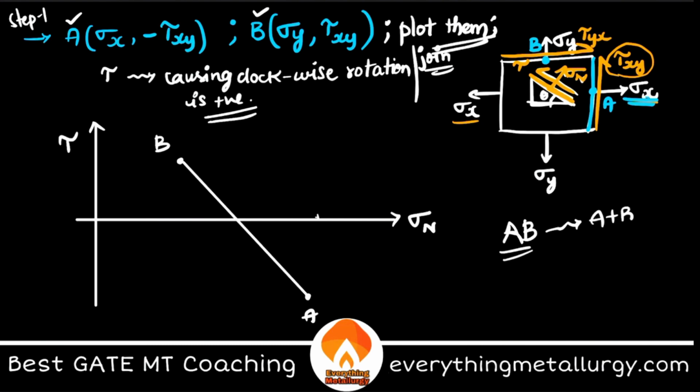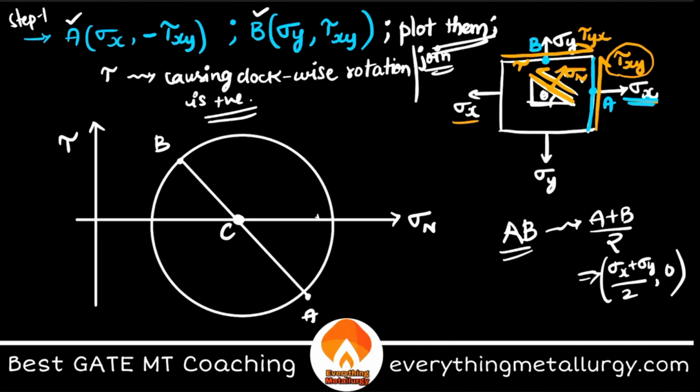The midpoint will be A plus B by 2. If you carefully see, this is sigma x plus sigma y by 2 comma 0. Interestingly, this point over here on my x-axis is the center of the Mohr circle. Take it as the center, and now taking this AB as a diameter, draw a circle. Simple. Done. This is the Mohr circle.